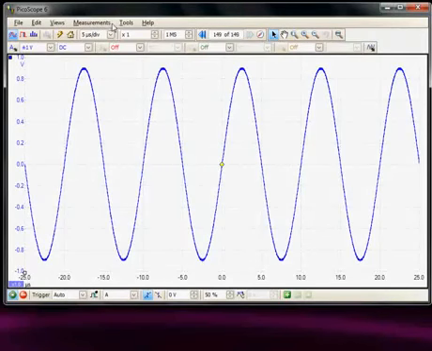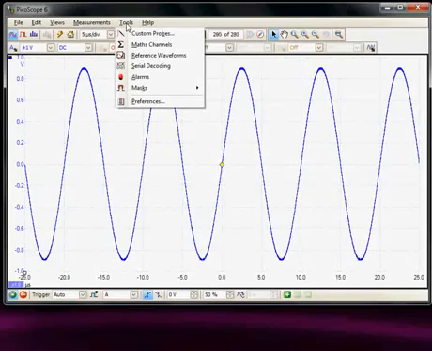The next menu item along is the tools menu, and here we see a lot of extra features that are available, and these are all available as standard features in the product. So the first one is the custom probe menu, so we can customize our own input channel probing. So for example, it could be a current probe, and we could change the vertical scale factors then to display current.